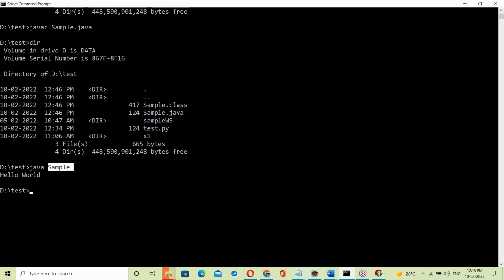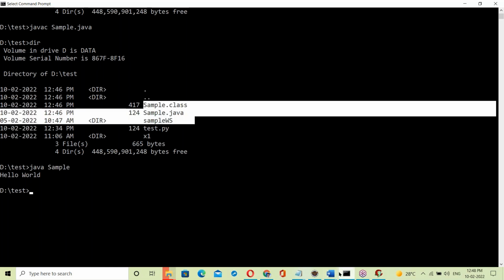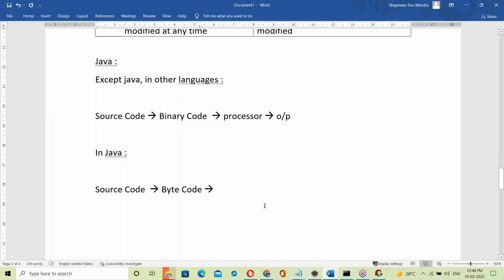That bytecode in the .class file is converted to binary code. That binary code is given to the processor, so the final output is generated.